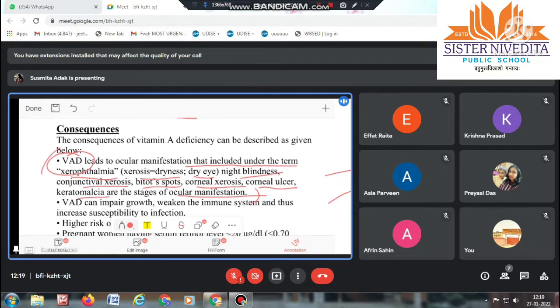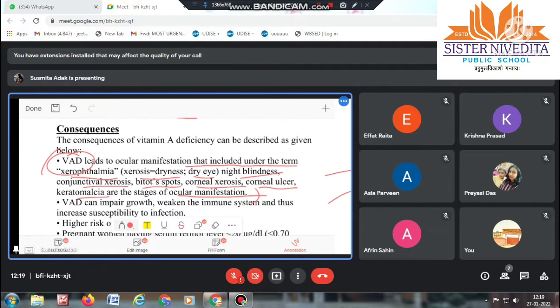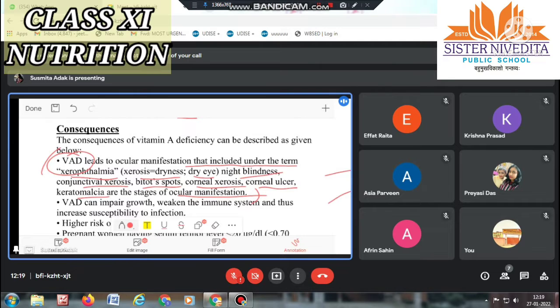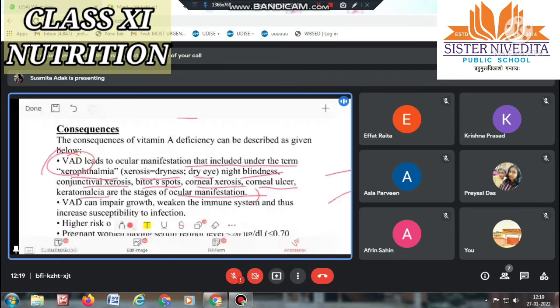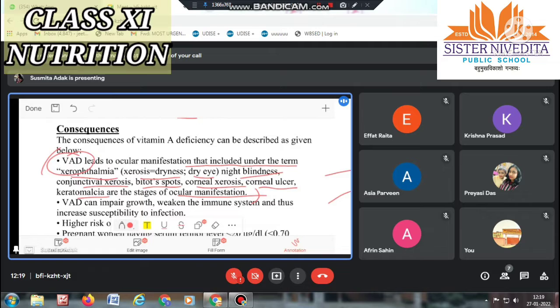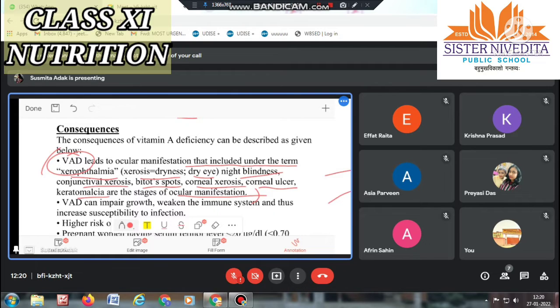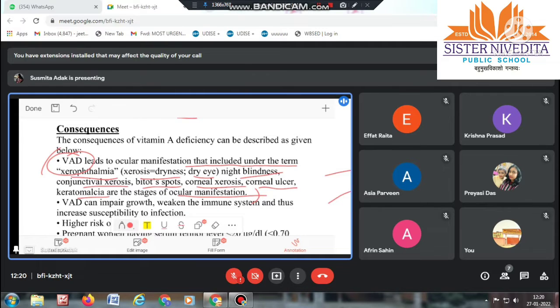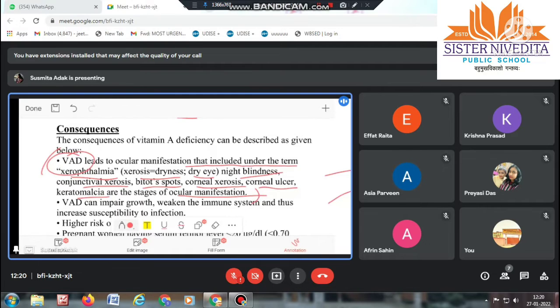Means by this disease, vitamin A deficiency, it can lead to problems related to the eye. That means the stages which can be present: corneal ulcer, corneal xerosis, then xerophthalmia, meaning the eye will be dried, night blindness can come, conjunctival xerosis. This type of thing can happen when anyone suffers from vitamin A deficiency disease.